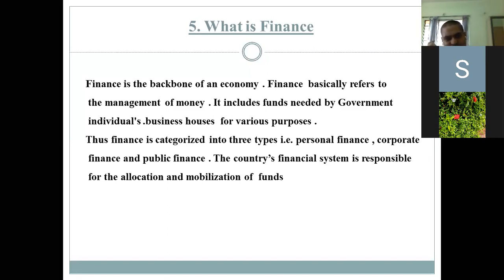Who are the users of this money? First is the government, second is the individual, like us, then business houses, like Reliance, Tata, all these businesses which are running, for various purposes. Thus finance is categorized into types: personal finance and corporate finance. Corporate finance is also called company finance. Then public finance. Public finance means the MSCB, the roads, the taxes which we pay to the government. All this comes in public finance, students.